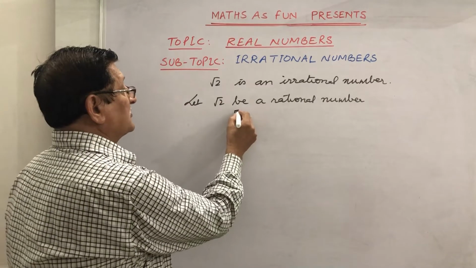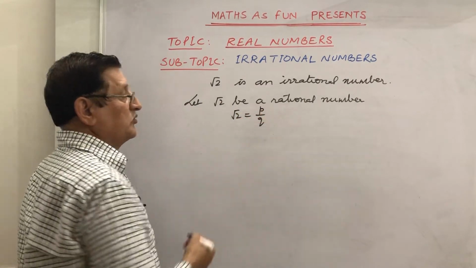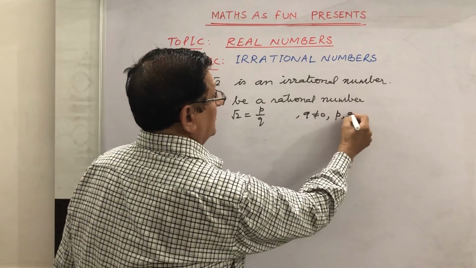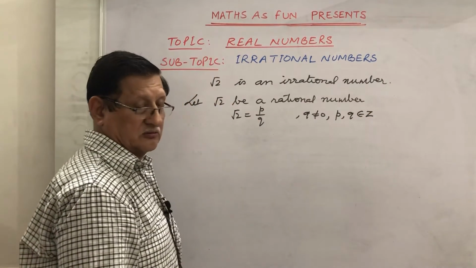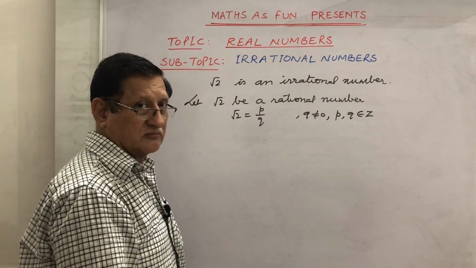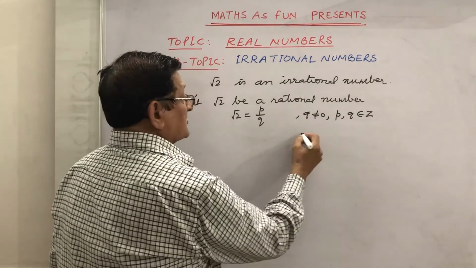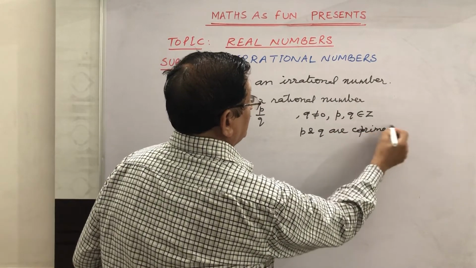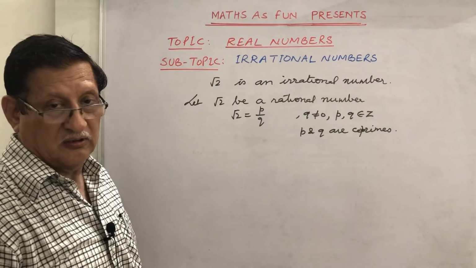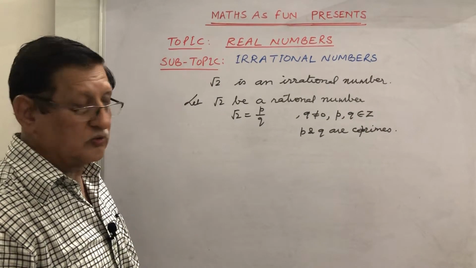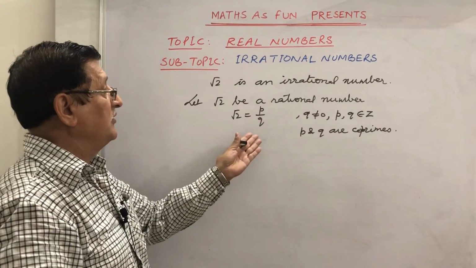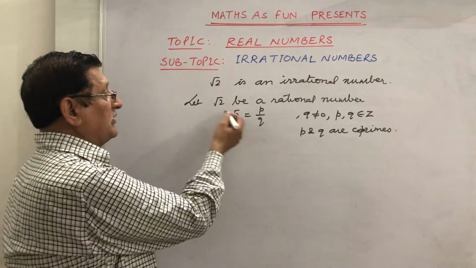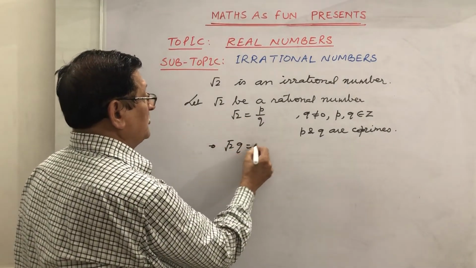And once it is a rational number, this can be taken as P upon Q, where Q is not equal to 0 and P and Q are any integers. Z means the set of integers. Also we can say that P and Q are co-primes. You know the meaning of co-primes: we have taken this in the standard form of the rational number P upon Q. Co-primes means they cannot be divided by any common number. The HCF of them is only 1. If we multiply this here, we find root 2 Q is equal to P.